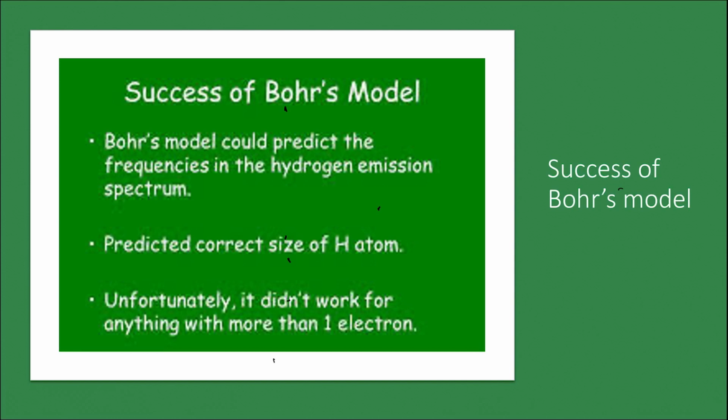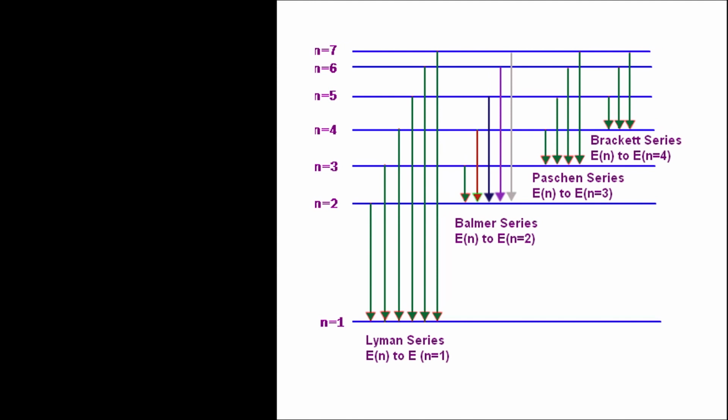Let us try to understand the success of Bohr's model in predicting the emission spectrum of hydrogen. The emission spectrum of hydrogen results because of the various jumps that an electron takes while returning from its excited state to the ground state. In the picture that you can see here, n equal to 1 corresponds to the ground state of the electron, whereas 2, 3, 4, 5, 6 and 7 are the excited states.